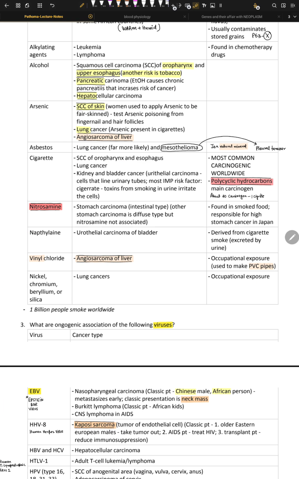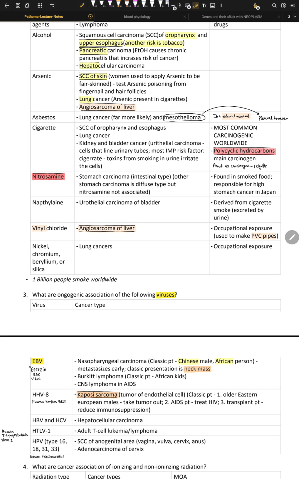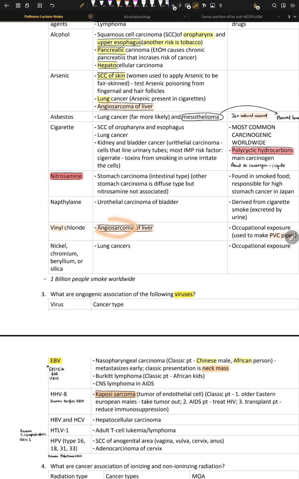Naphthylamine. Now this naphthylamine is again derived from cigarette smoke, and it's excreted in the urine. Another source of naphthylamine is the rubber industry, and it gives us urothelial carcinoma of the bladder because, again, these toxins concentrate in the bladder. So that's the concept. Vinyl chloride. Now this vinyl chloride is used in PVC pipe manufacturing. So if we work in PVC pipe manufacturing, we can get something called angiosarcoma of the liver.